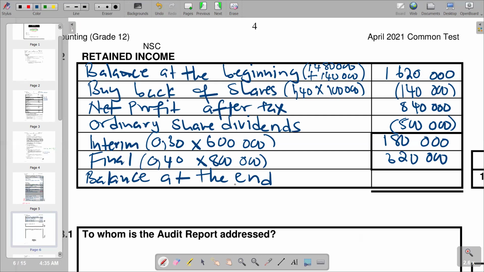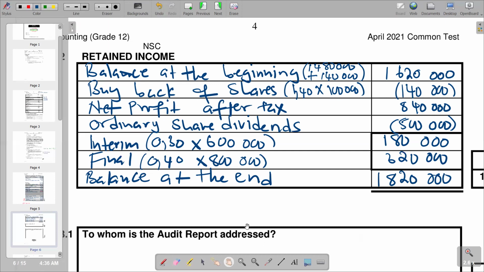So to get our balance at the end, we are now going to say 1,620,000 minus 140,000 plus 840,000 minus 500,000, and then you get your net figure, balance at the end of 1,820,000. So this is what we have in terms of our retained income.